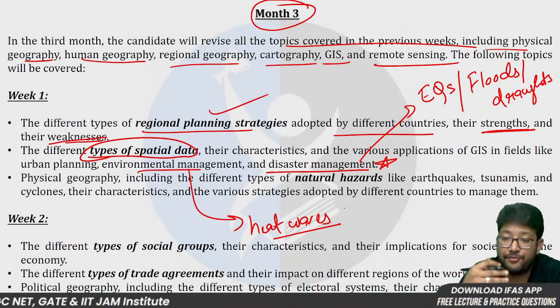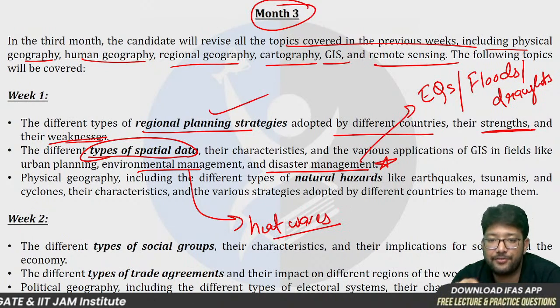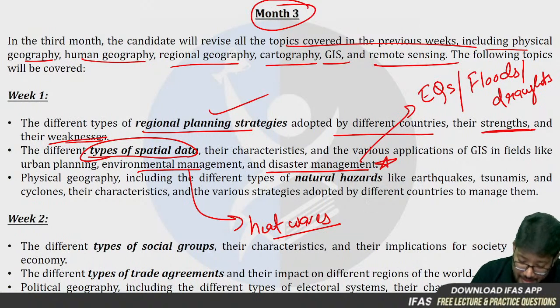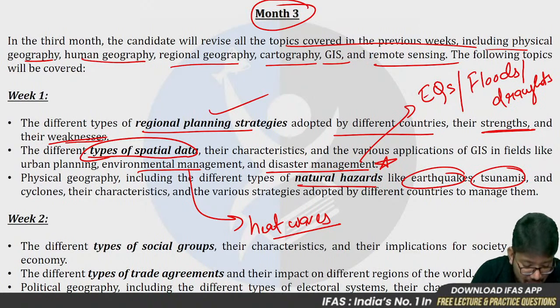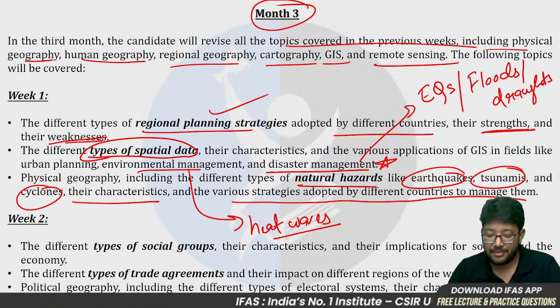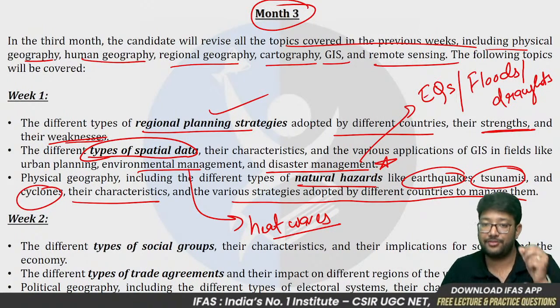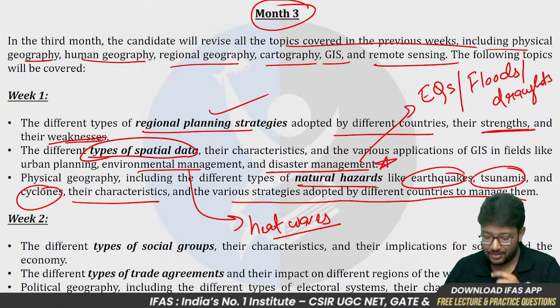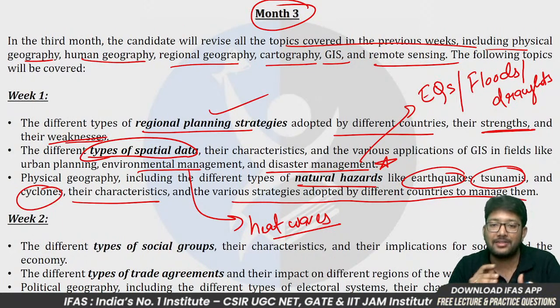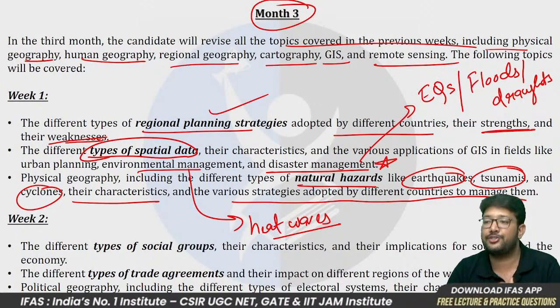As you can feel yourself also, the whole of India is suffering through the heat wave problem. So how does this happen, why does this happen? Okay, so we will read about it properly, and then we will read about the natural hazards like earthquakes, tsunamis, cyclones, their characteristics, the various strategies adopted by different countries to manage them. That's a very important topic we will be covering, how different countries have different approaches toward the handling of these natural hazards.